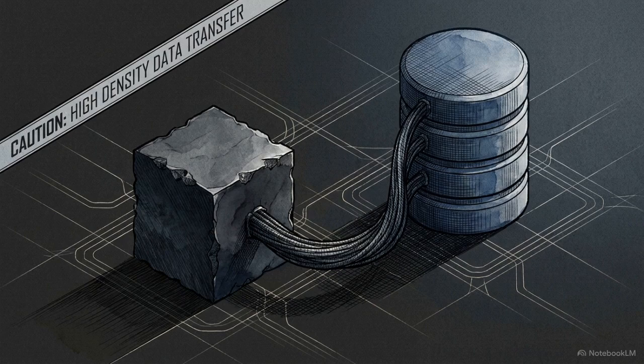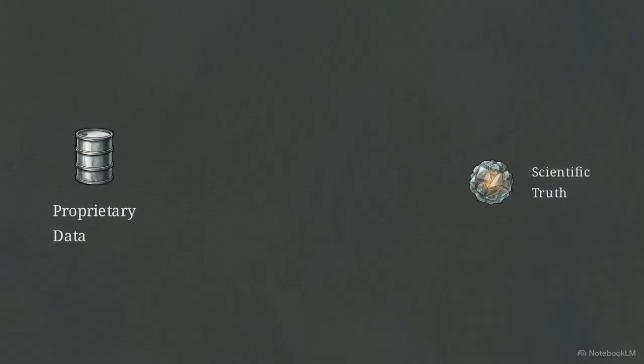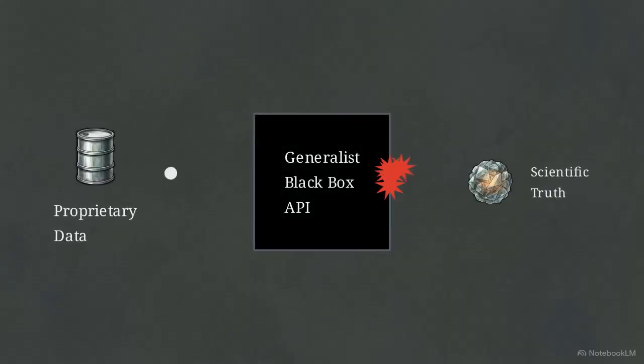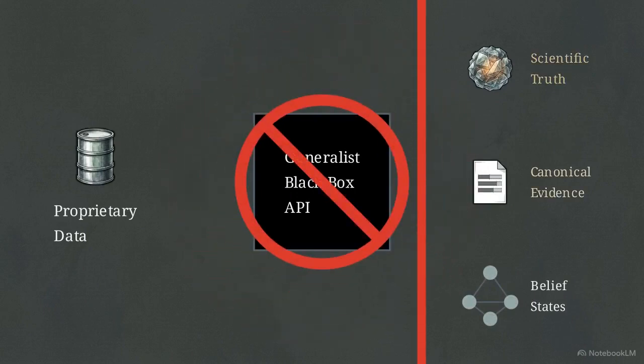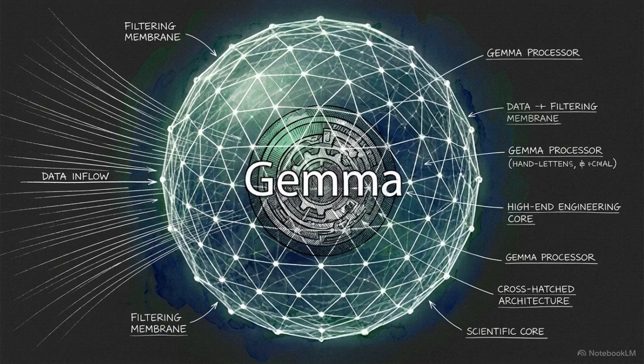The common industry reflex involves connecting a massive, closed API language model directly to a proprietary database. Relying on a generalist AI model to manage scientific truth introduces the risk of corrupted, non-deterministic outputs. Generative AI must be restricted from determining scientific truth, rewriting canonical evidence, or assigning belief states. System integrity depends on a strictly bounded interaction membrane acting as a mediator for the underlying data.